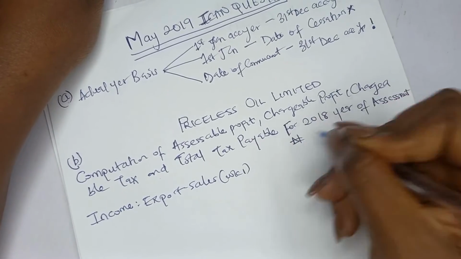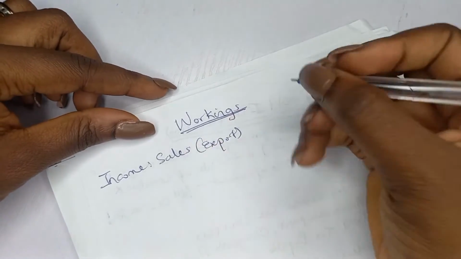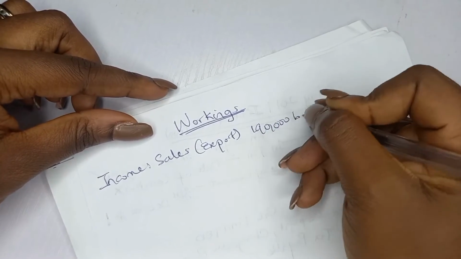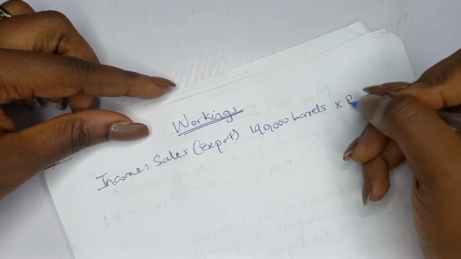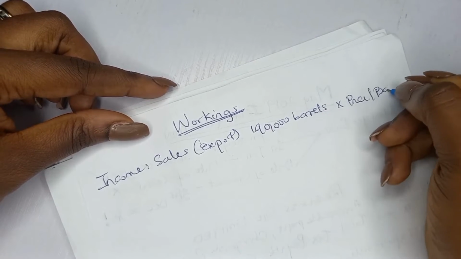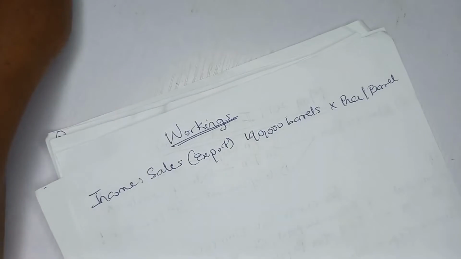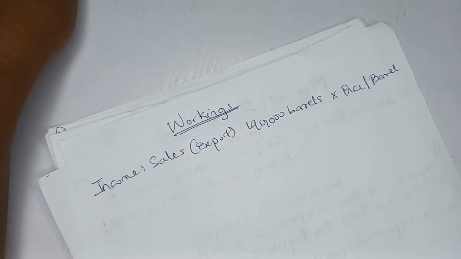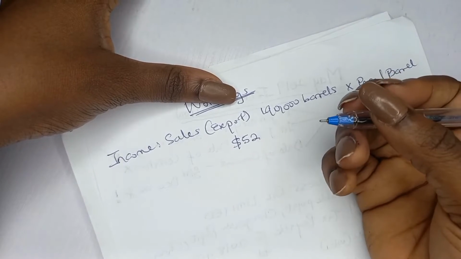So put your currency sign, just put two currency signs. And so we can now go to workings one and start our export sales. In the question, they said they sold 190,000 barrels. And remember that sales is number of barrels times price per barrel, right? And I told you that you compare the posted price with the actual price and you pick the higher. So what did they say about the posted price? They said the posted price is $52 per barrel.